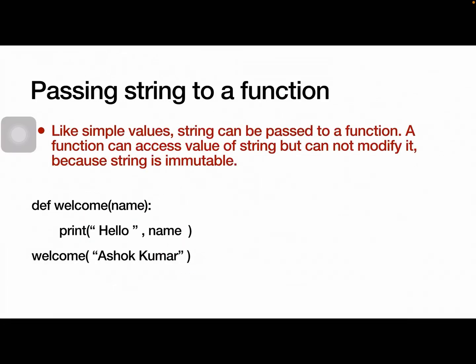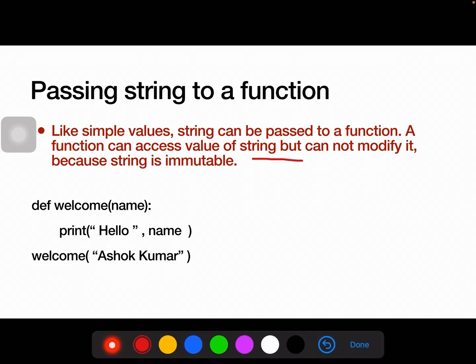In the previous examples, we passed only simple values and used only simple variables as parameters. Now one question is there. Can we pass a string, which is a group of characters, directly to the function? Yes, like simple values, a string can be passed to a function. A function can access the value of the string but cannot modify it. Why? Because string is immutable.